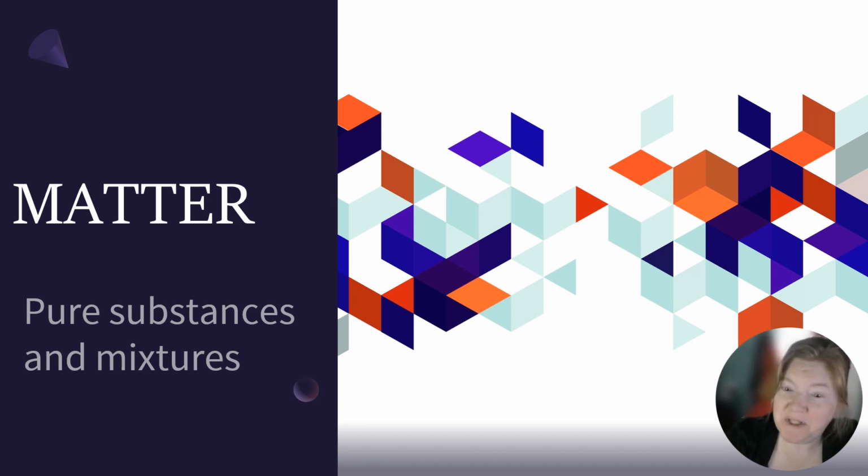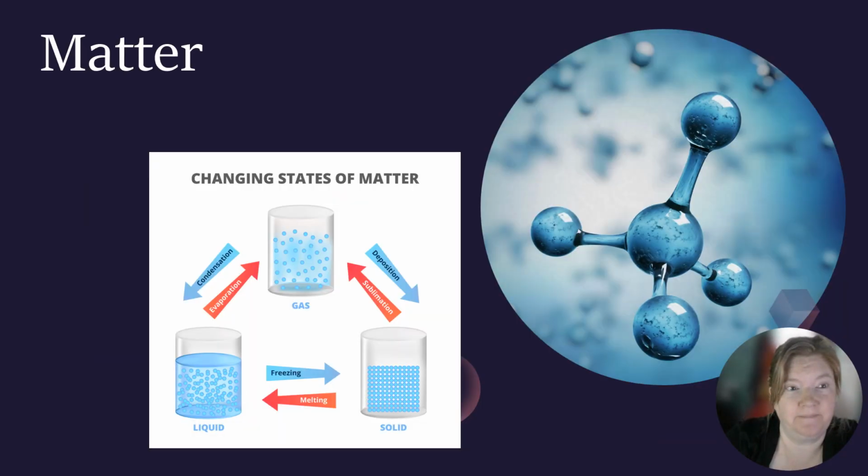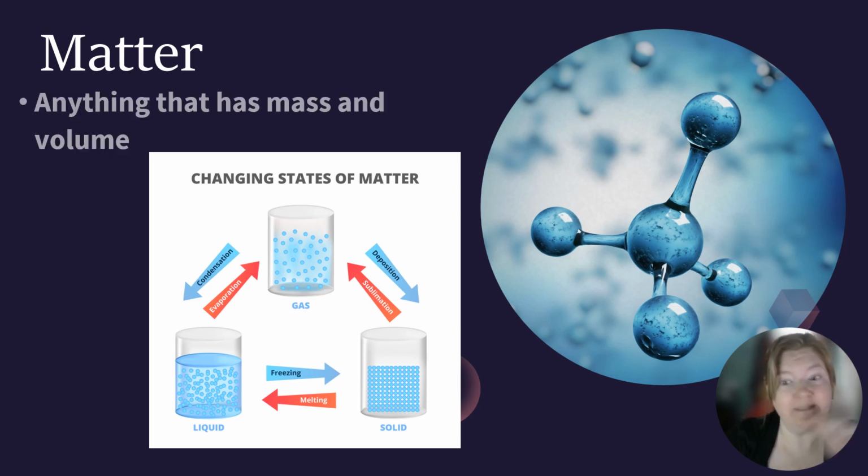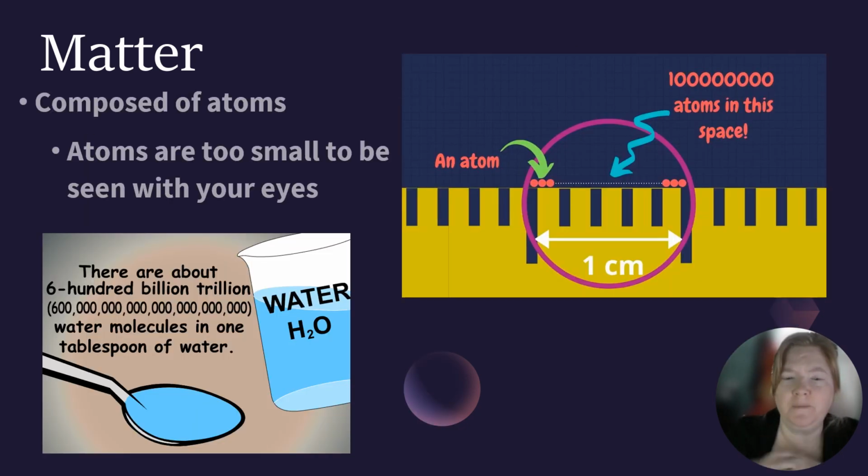Let's talk matter, pure substances and mixtures. So what exactly is matter? Well, it is anything that has mass and volume. So matter is composed of atoms, but remember, atoms are too small to be seen with your eyes.